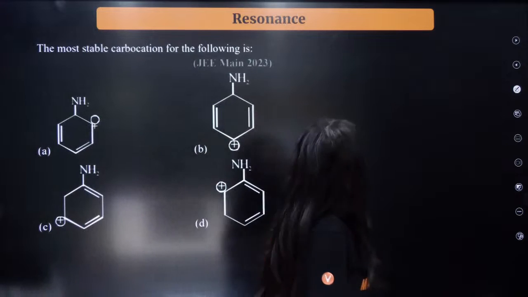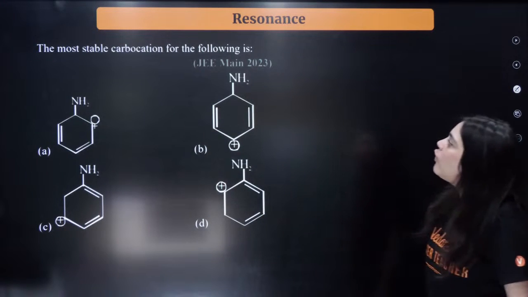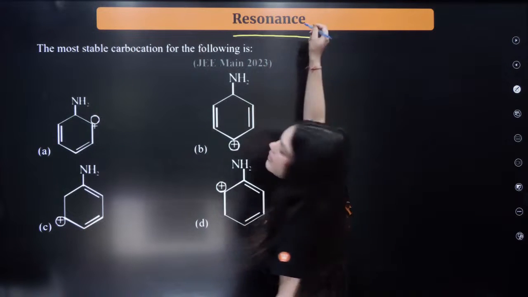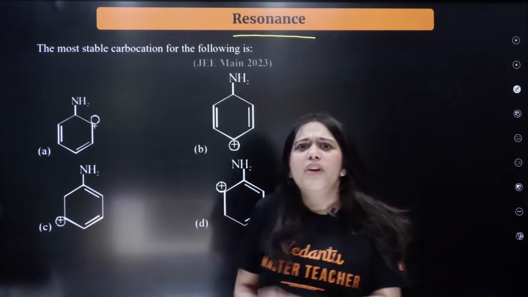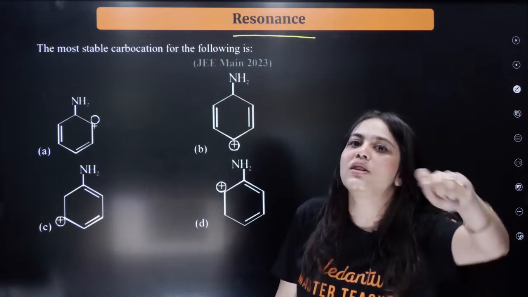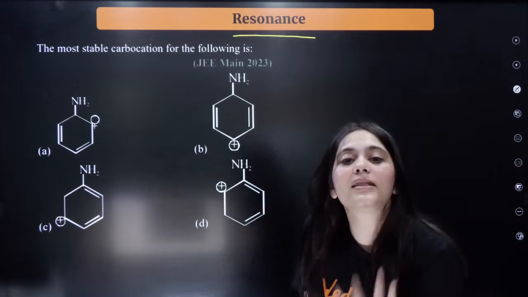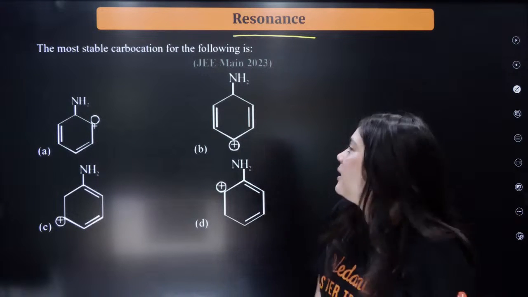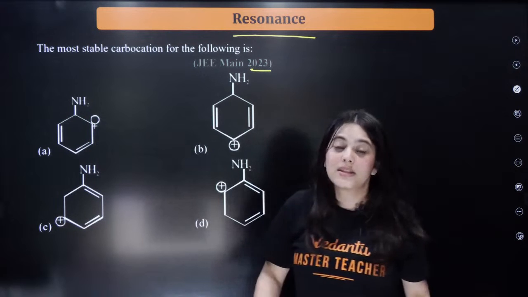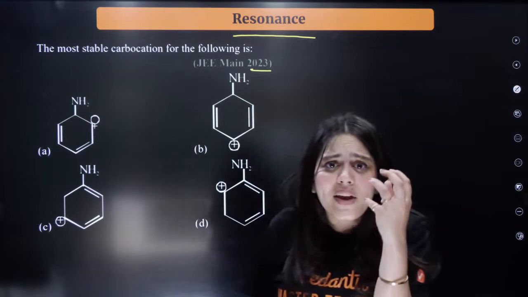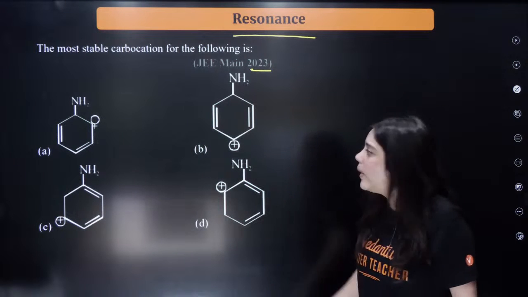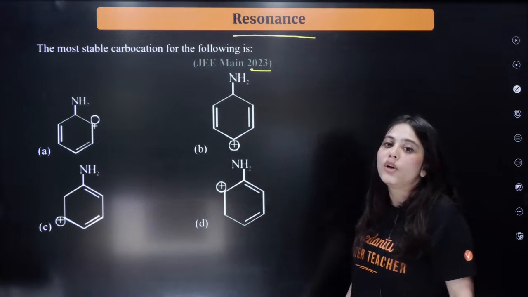The most stable carbocation for the following is, try to answer. This is again based on your resonance. Can everybody see? Very basic resonance. Very, very basic. If you can answer this question, it means your basics are very fine. This is once again your JEE Main 2023 question. See, such basic questions are asked. The most stable carbocation, where the positive charge would be more stable.